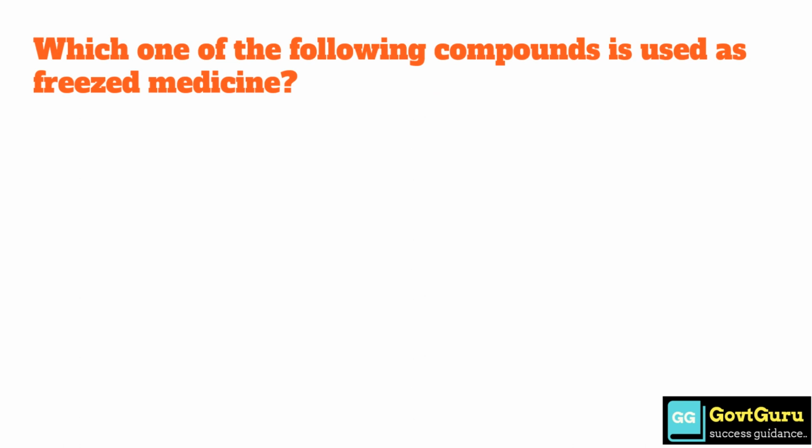Which one of the following compounds is used as a sedative medicine? Option A, KBr. Option B, CaCl2. Option C, C2H5OH. Option D, PCl3. Answer is option A, KBr, potassium bromide.